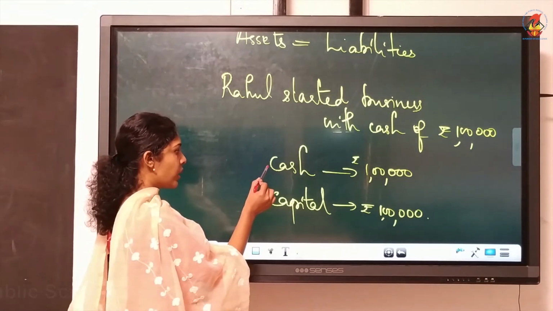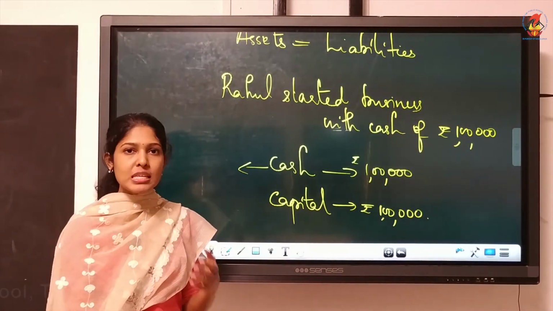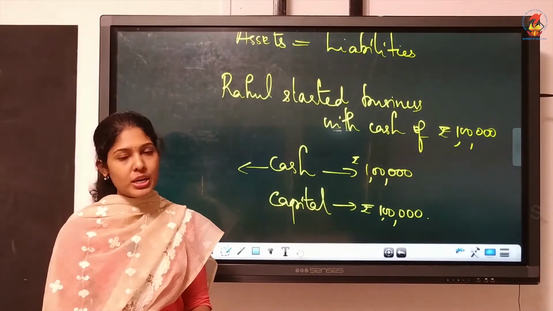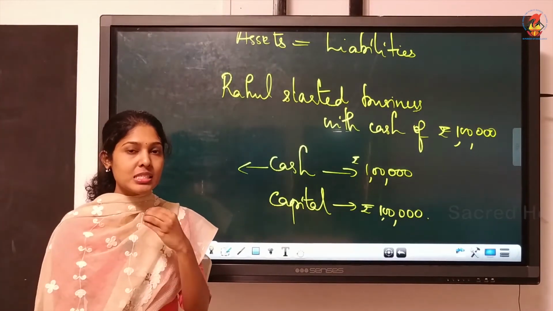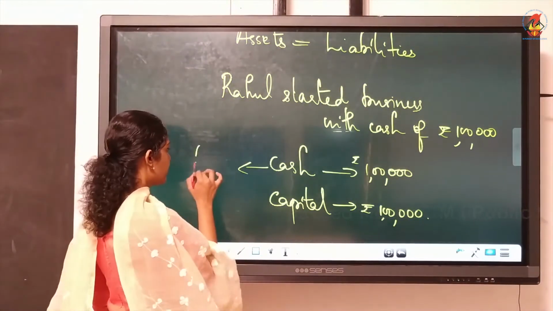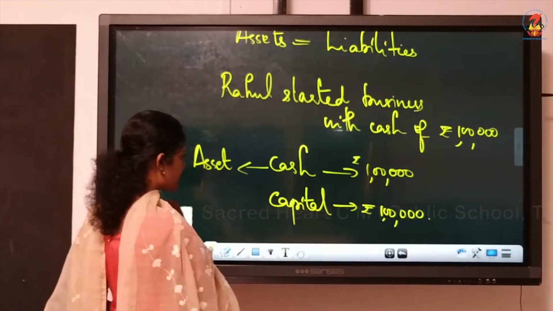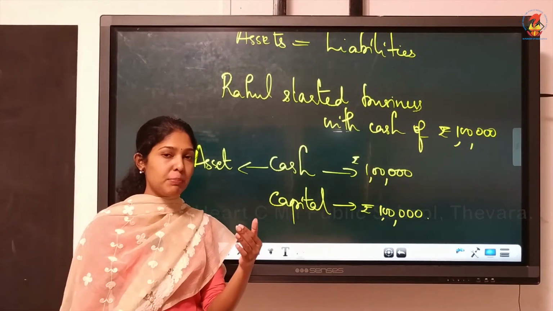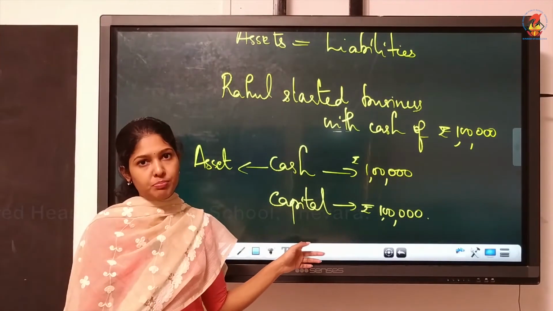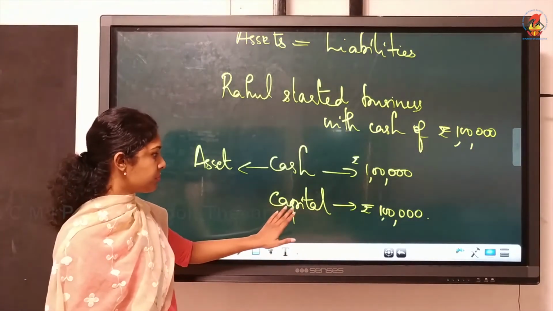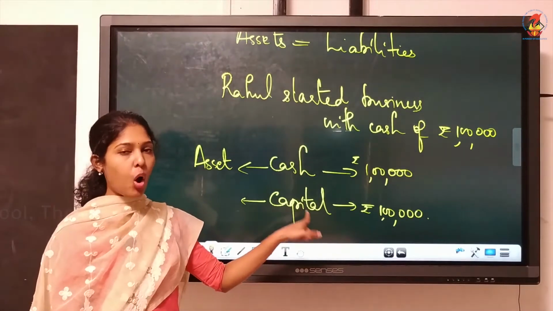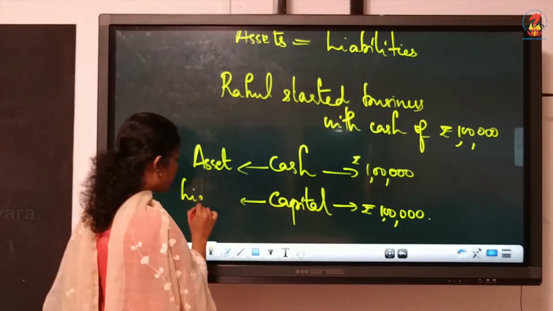Now we'll see what is the nature of cash. We discussed the meaning of asset and the examples already. Didn't we discuss cash in hand, cash at bank and all? So cash is an asset. You must know all examples. That's why I'm asking you to learn theory portions well. Then only you can do problem chapters. Then what's the nature of capital? That also we discussed. Capital is always a liability for the business.